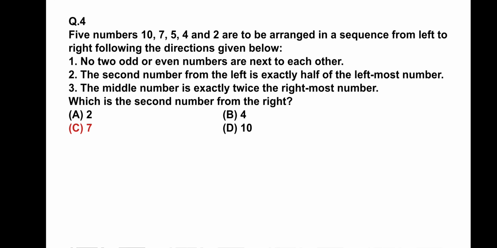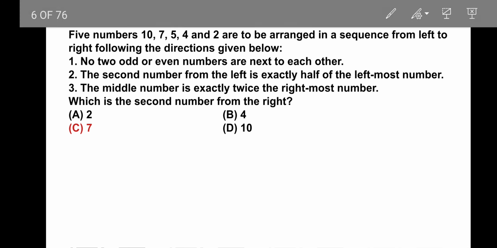Fourth question is: five numbers 10, 7, 5, 4 and 2 are to be arranged in a sequence from left to right, following the directions given below.